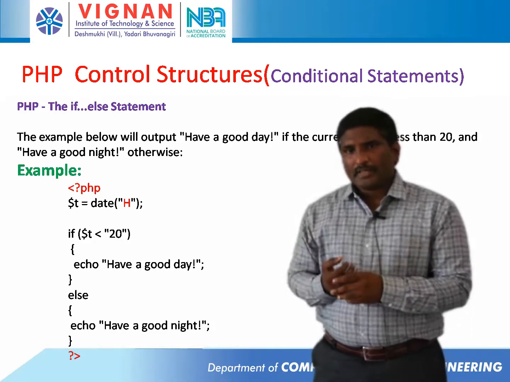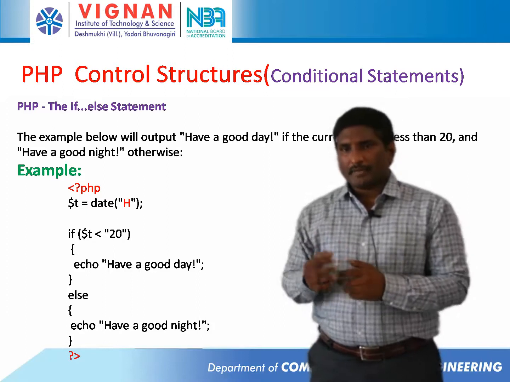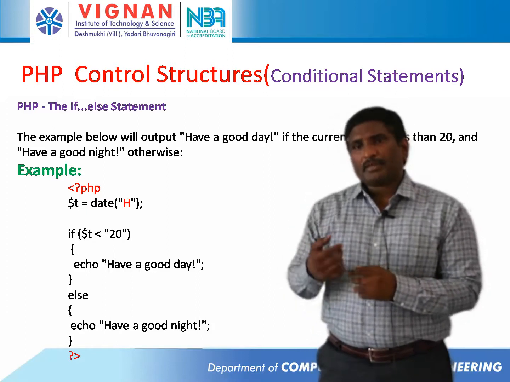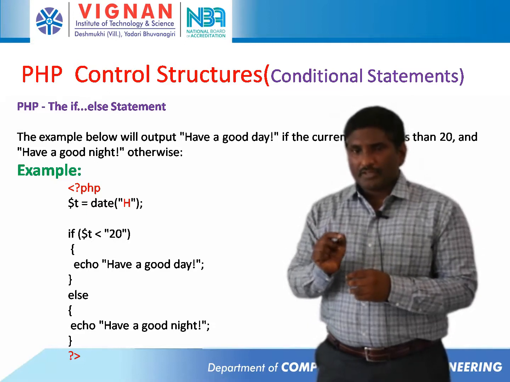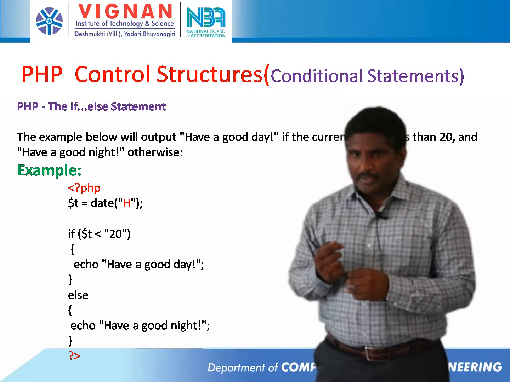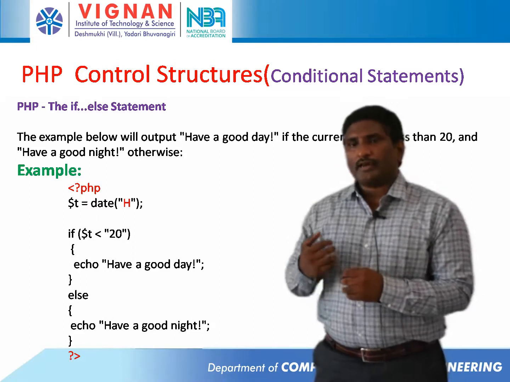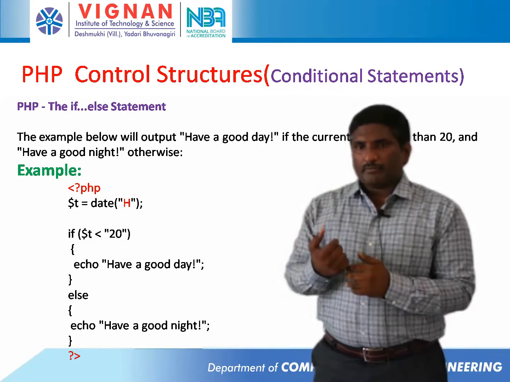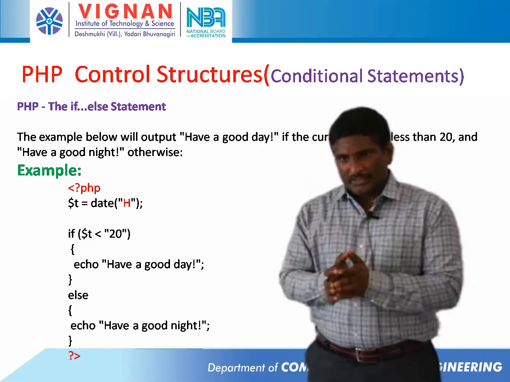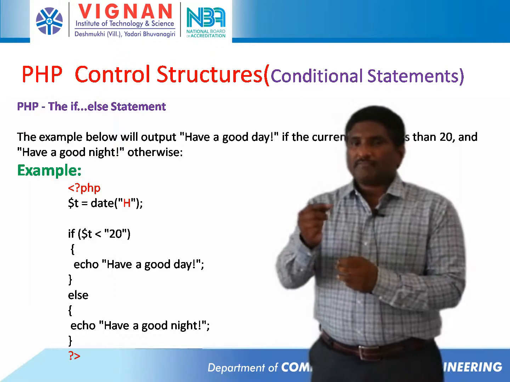So next example. Here I have written the if else part. Same example I have taken. Here the variable I have declared by using the date function. Here also I am taking the hour. If the hour is less than 20, it will print "Have a good day", or else "Have a good night". Earlier, only for less than 20 it printed "Have a good day", because we had written only the if condition. In this case, we have written the if else statement.